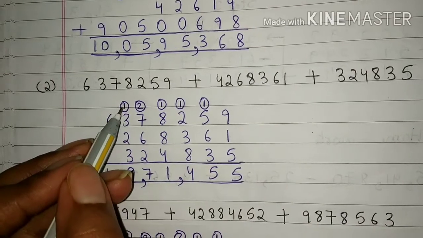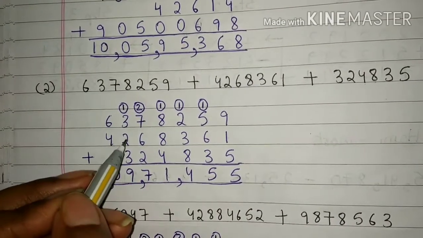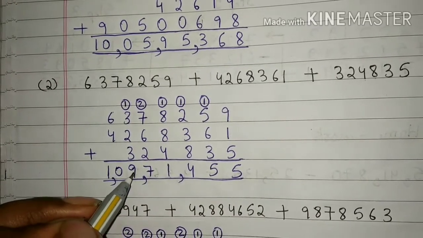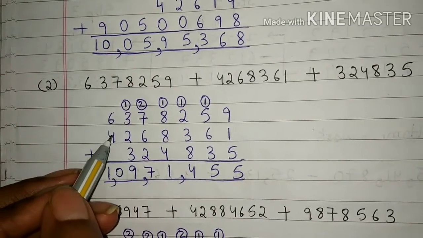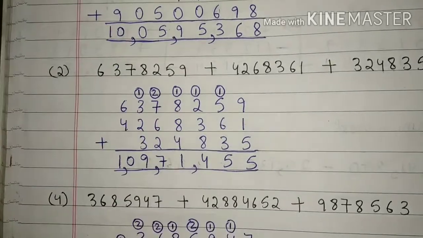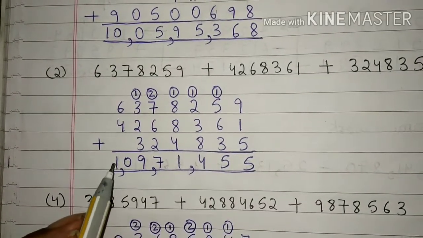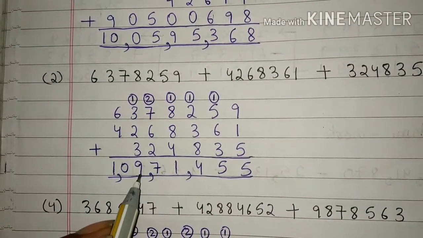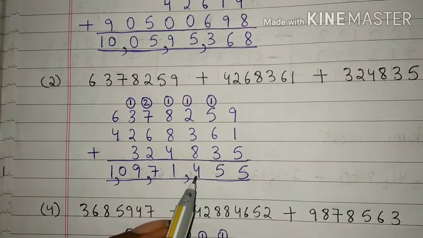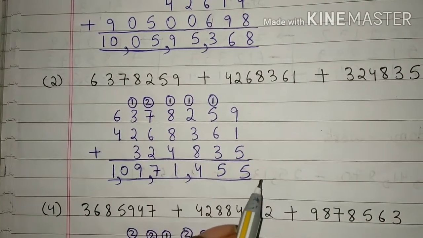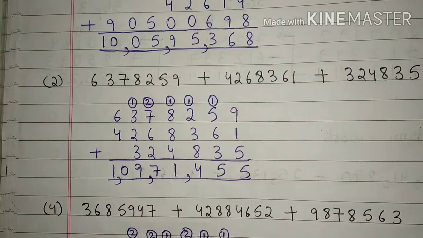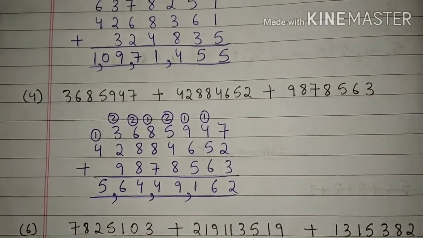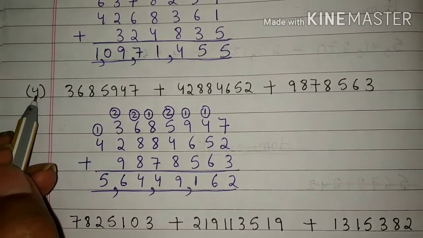3 plus 1 is 4. 4 plus 2 is 6. And 6 plus 3 is 9. 6 plus 4 is 10. Students, 1 crore 9,71,455. This is your answer. Students, third question, this is your homework. So now come to fourth question.